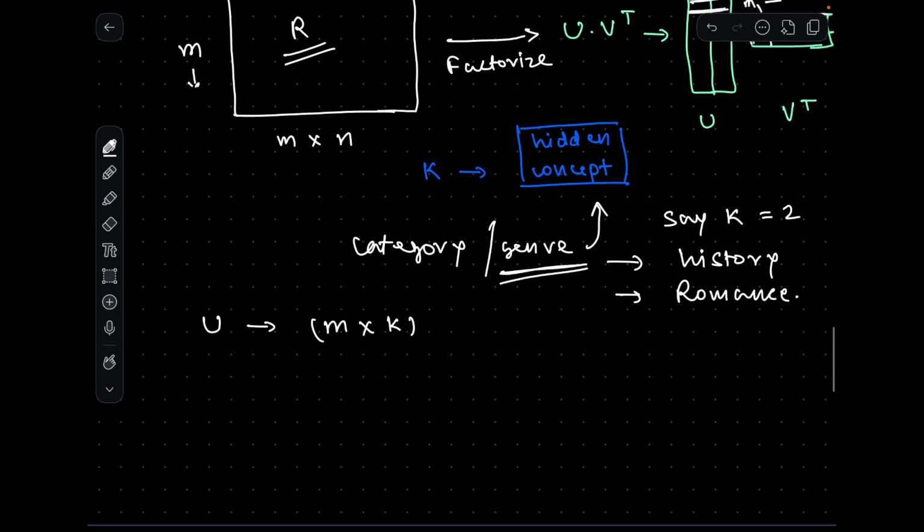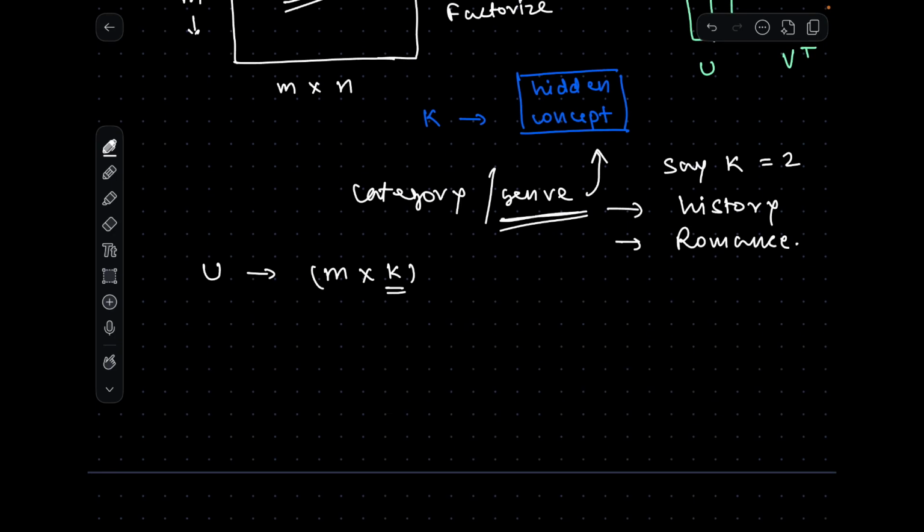So that is what we are saying, that m users now have k concepts. Each user, instead of having n ratings, now has k concepts. Similarly, V is the movie matrix, and it has this dimension. We have n movies, and each movie has k concepts. So that is the idea of this latent factor.